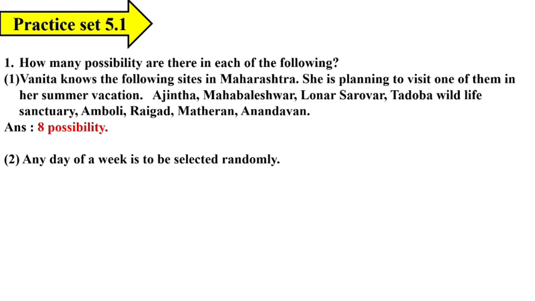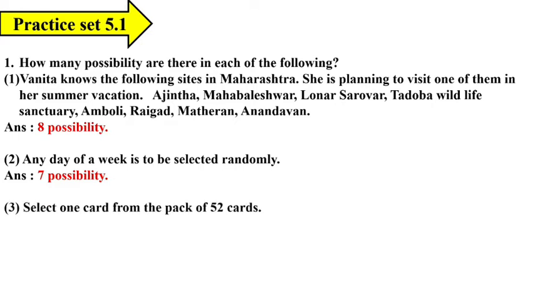Now the second one is given: any day of a week is to be selected randomly. So in a week, how many days are there, students? 7 days are there. So any day can come. So here how many total outcomes are there? 7: Sunday, Monday, Tuesday, Wednesday, Thursday, Friday and Saturday. It means there are just 7 possibilities. The third one is given: select one card from a pack of 52 cards. In the pack, there are 52 cards. So how many possibilities will there be, students? 52 possibilities will be there.